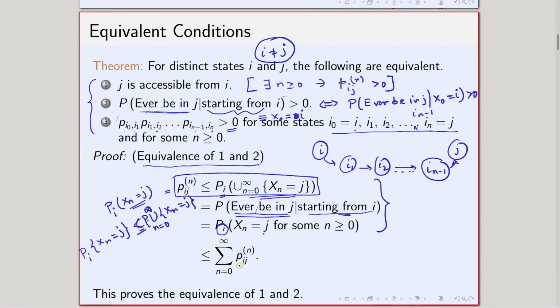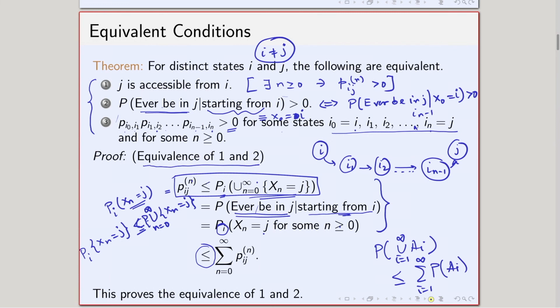Now, come to this expression: why is this inequality there? This is coming from this one. We know that the probability of a union of A_i, i equals 1 to infinity, is less than or equal to the summation of the probabilities of A_i, i equals 1 to infinity.